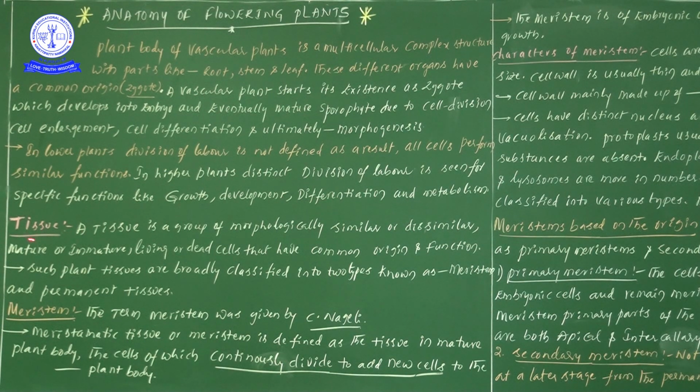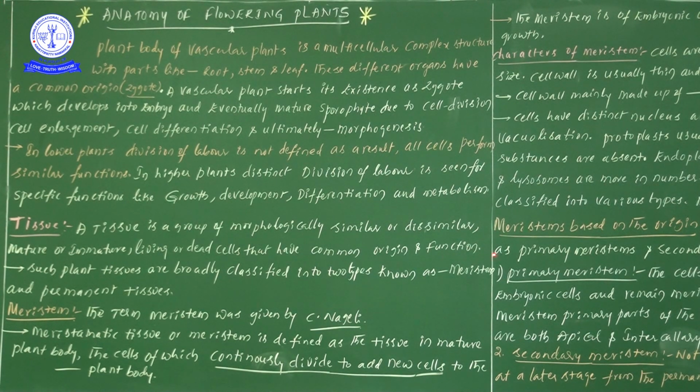A tissue is a group of morphologically similar or dissimilar, mature or immature, living or dead cells that have common origin and common function.